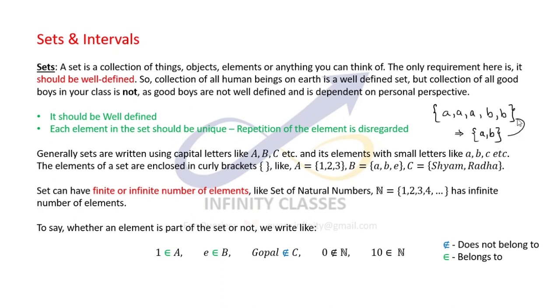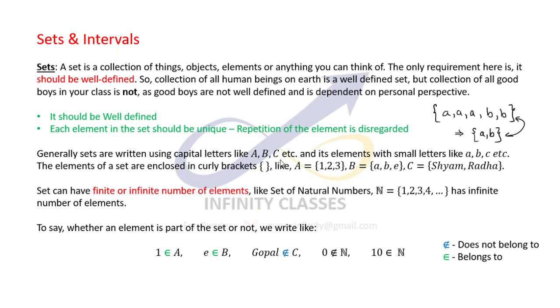These two sets are exactly the same. The number of elements in this set and this set are exactly the same. This set also has two elements. This set also has only two elements. So the repetition of the elements is disregarded.